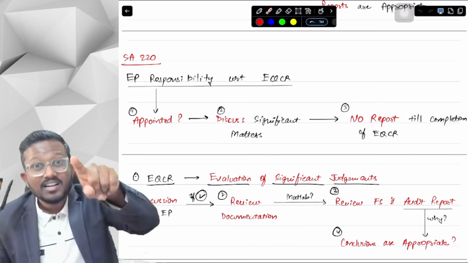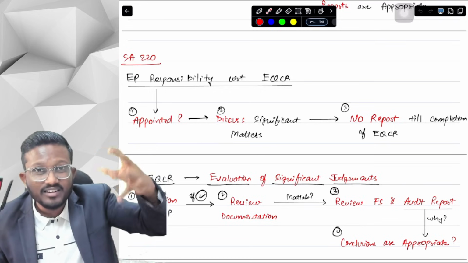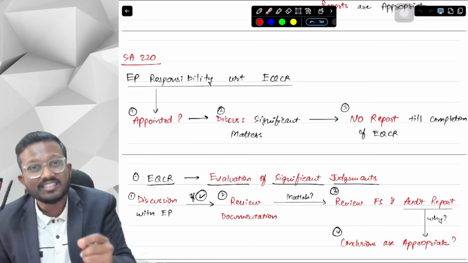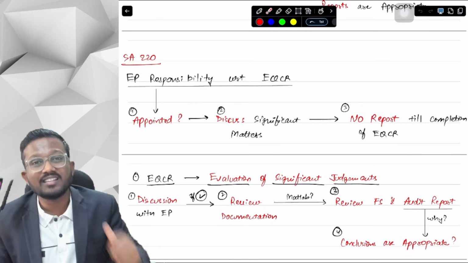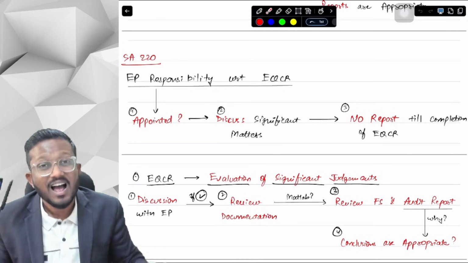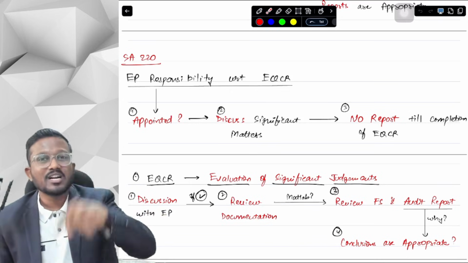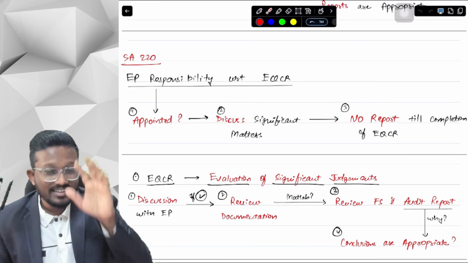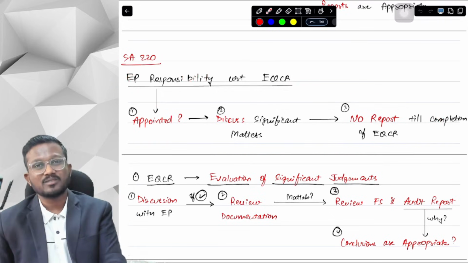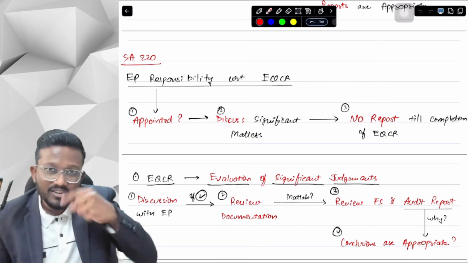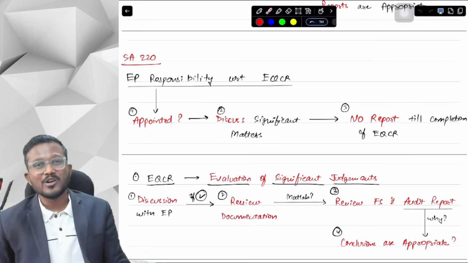Why, sir? Because in SA 700, when we read SA 700, we will discuss that the date of the auditor's report is not put until we have got all the sufficient and appropriate audit evidence. And if the EQCR is not completed, then we cannot say that we have got all the sufficient and appropriate audit evidence. After the EQCR completion, we can say that we have got sufficient and appropriate audit evidence, and then only we can put a date on our auditor's report. So I hope you are understanding this. These are the 3 main responsibilities of the engagement partner with respect to EQCR. First of all, check if he is appointed or not. If he is appointed, discuss significant matters. After the EQCR completion, you can put a date on your audit report.